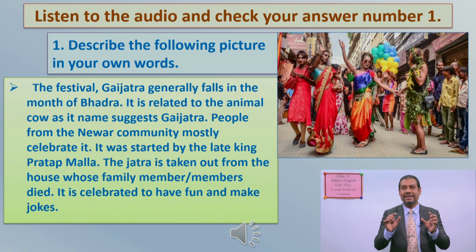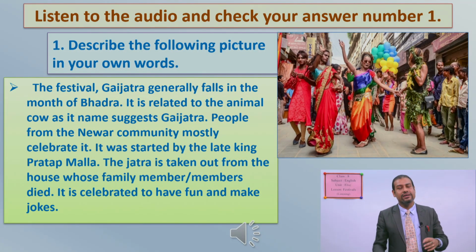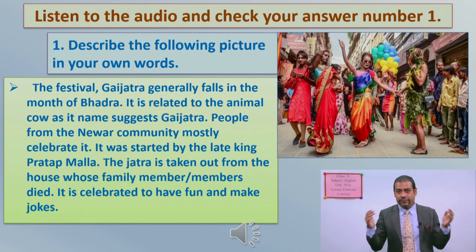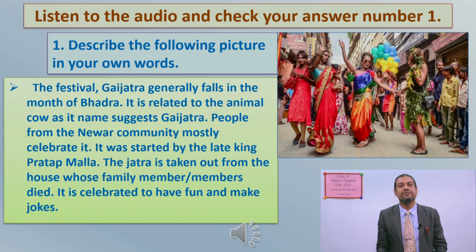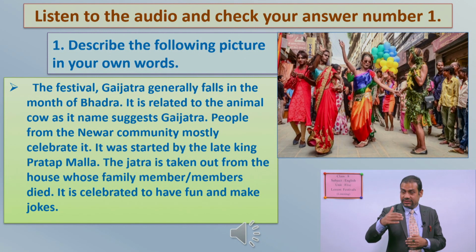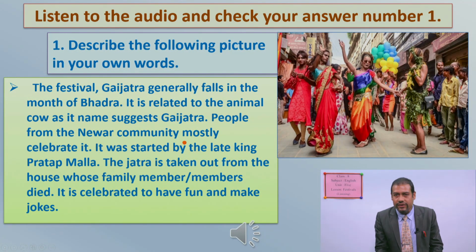Okay, so this can be a paragraph, and if you have written something else but related to Gai Jatra, that is also fine. If you have just written down some words related to Gai Jatra for this exercise, that's fine. Listening and writing a paragraph is a difficult task. If you have listed out some main words related to Gai Jatra, you are correct. Don't worry. In your free time, for more practice, you can use those words in sentences and then develop a paragraph.